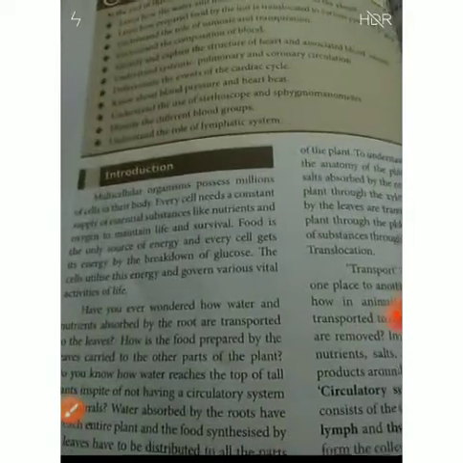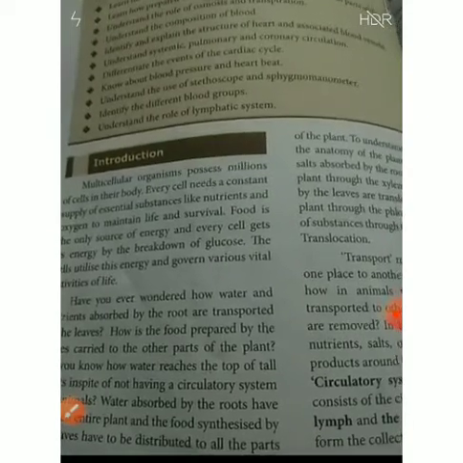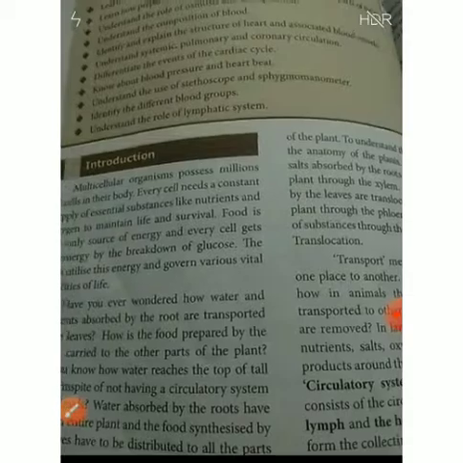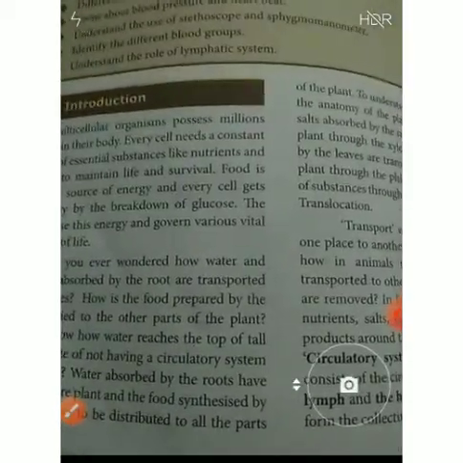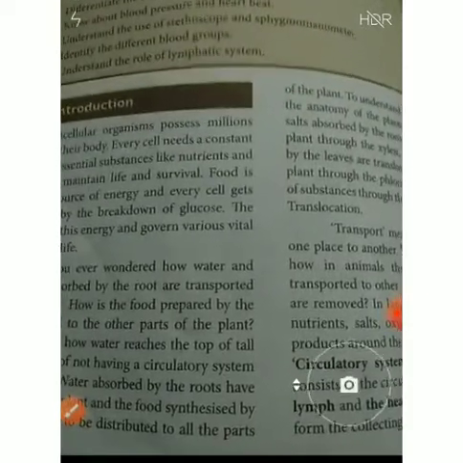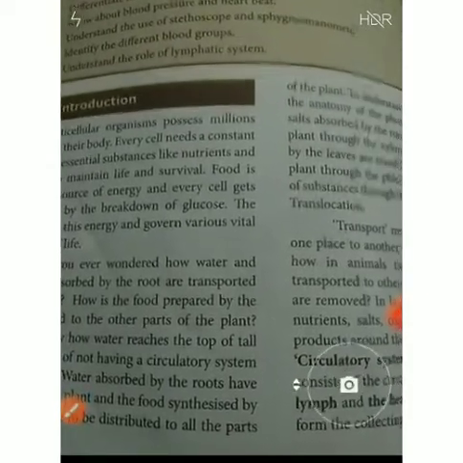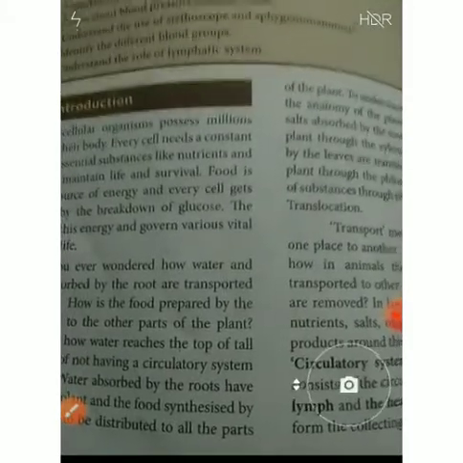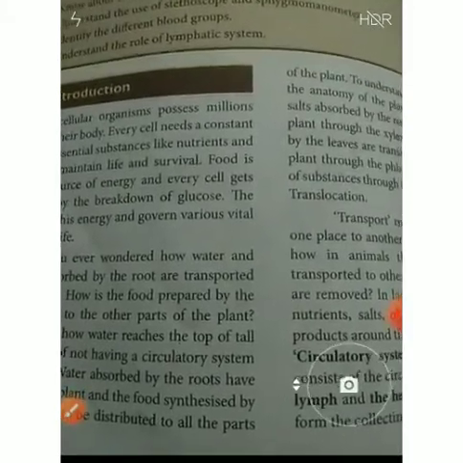It is a wonder how the plant cells get energy, how the root absorbs the water that is transported to the tip of the plant leaves. These are wondering things. These things happen in a plant with the help of a method of transportation.